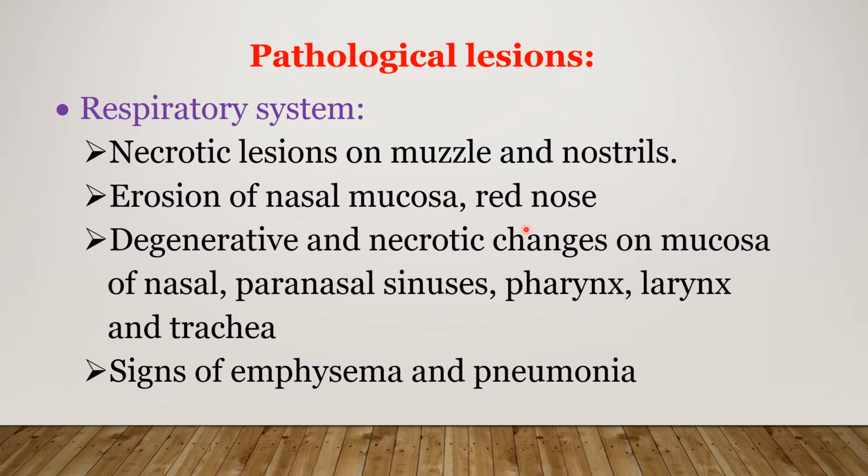There are degenerative and necrotic changes on the mucosa of the nasal cavity, paranasal sinus, pharynx, larynx and trachea. That means degenerative and necrotic lesions in the upper respiratory tract. There are signs of emphysema and pneumonia.